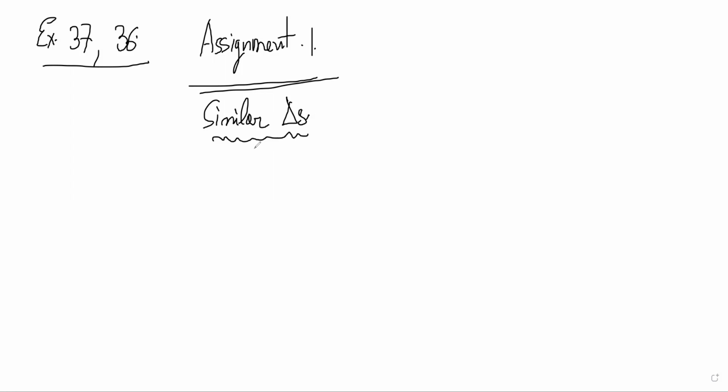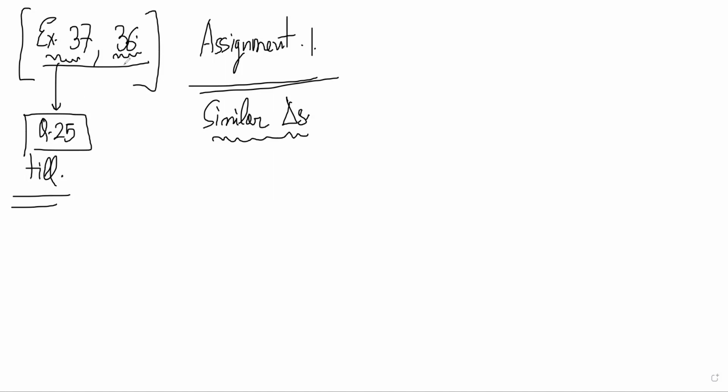So mostly it will cover similar triangles concepts, and this is properties of triangle stuff. In 37 you should try everything till question number 25. After that you can ignore for now, but till question 25 you should try. And in 36 you should try question 5 to question 22.